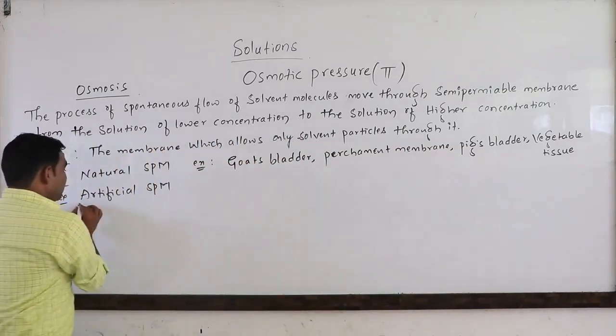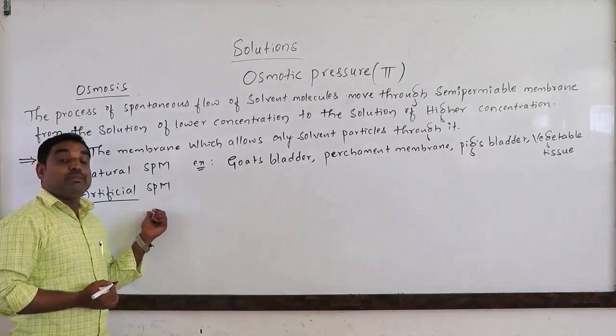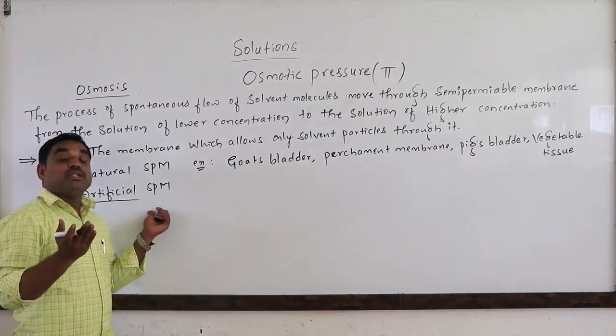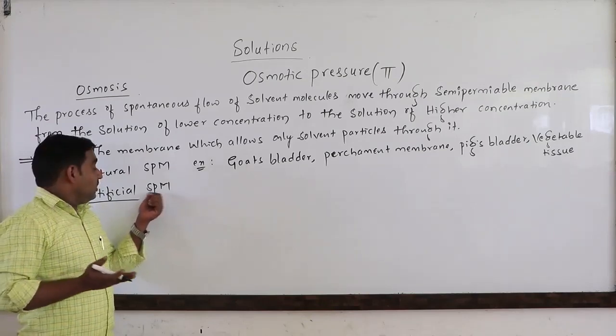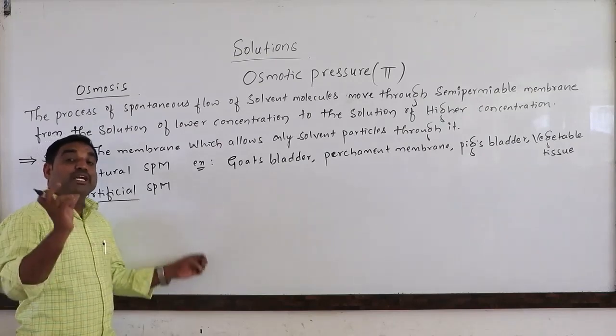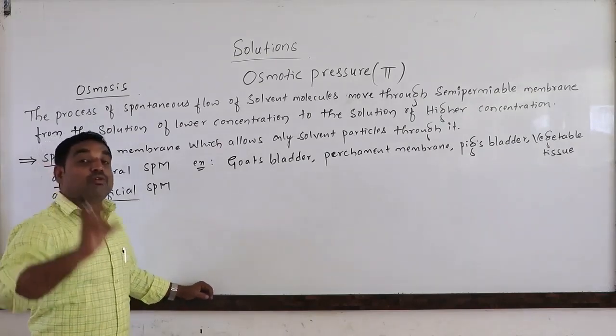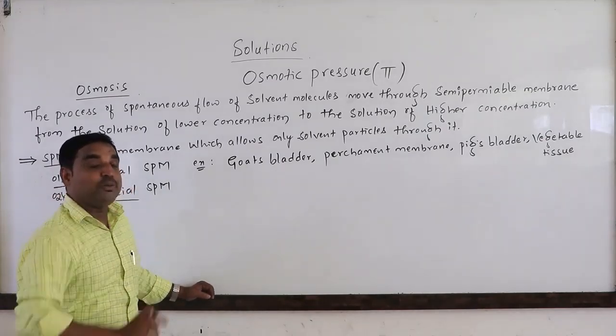Artificial semi-permeable membranes are prepared in the laboratory depending upon the pore size, that is, the size of the solute and the solvent particles. The solvent particle size is smaller than the solute particles.